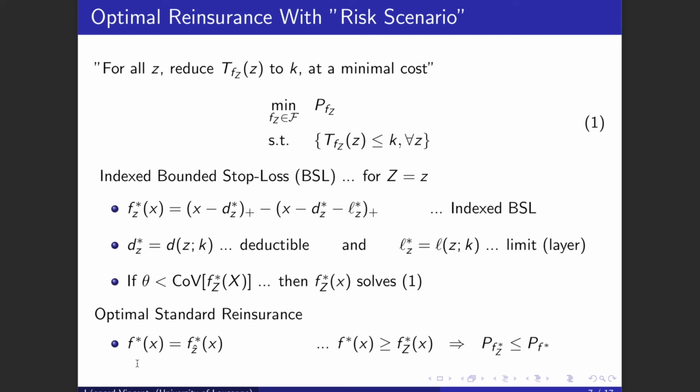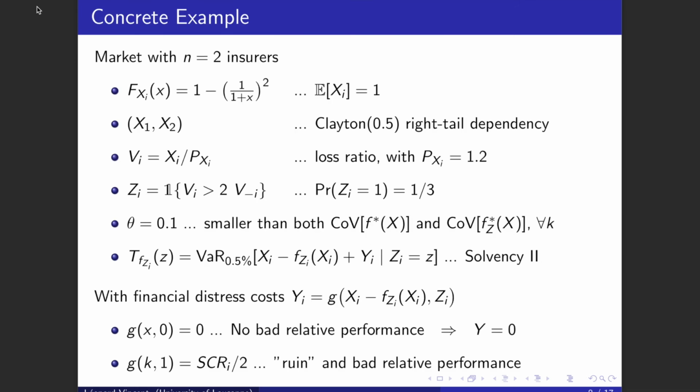Okay, so that was for the optimal treaty when indexed reinsurance is considered. But when it's not, then the optimal standard reinsurance treaty will simply be a bounded stop loss with the ceded loss function being the one from the indexed bounded stop loss, but for the worst case scenario only. Okay, so now let's illustrate this with a concrete example. The model inputs are the following.